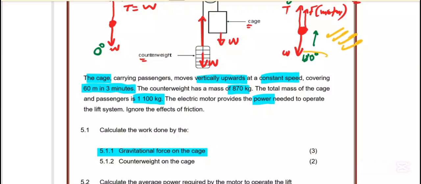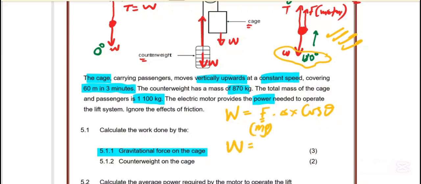Remember I said the angle for work done for weight, we use 180. So the formula: work done is equal to force times delta x times cos theta. Then since we are talking about weight, up there in the force I am going to put the weight. Remember the weight is mg, so I substitute. The work done will be equal to the force, which is the mass of the counterweight, it's